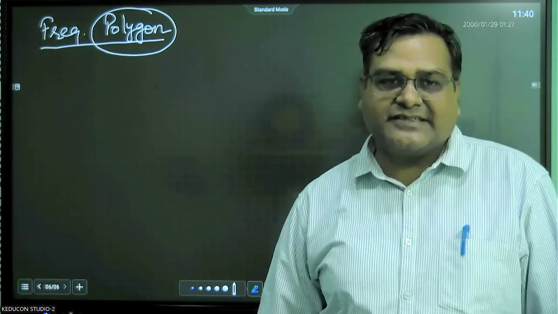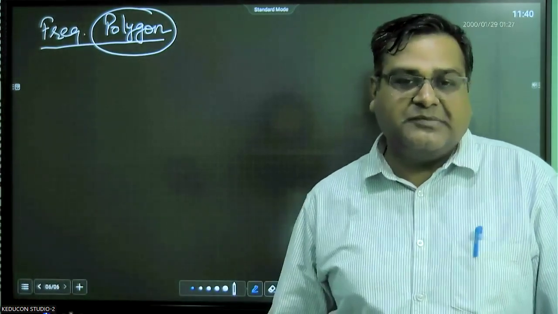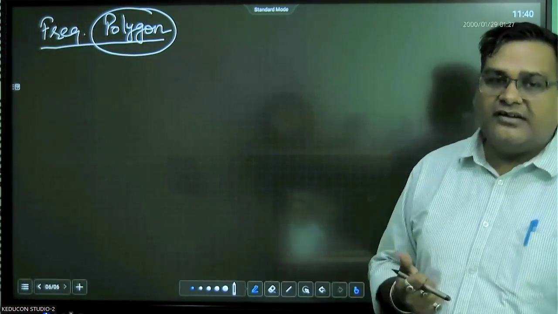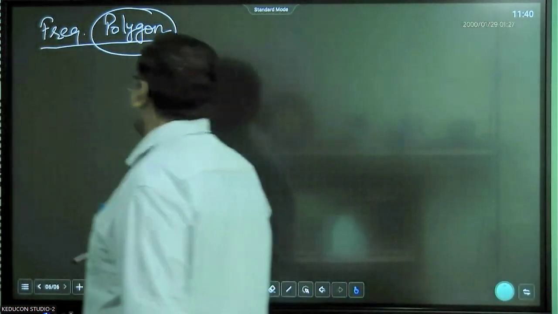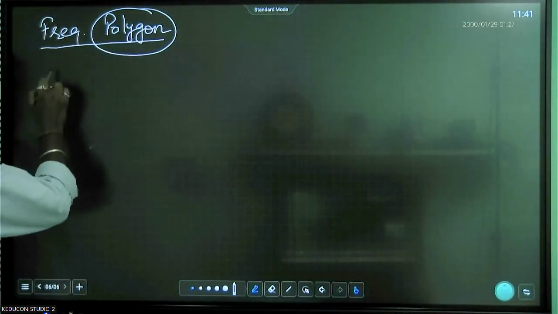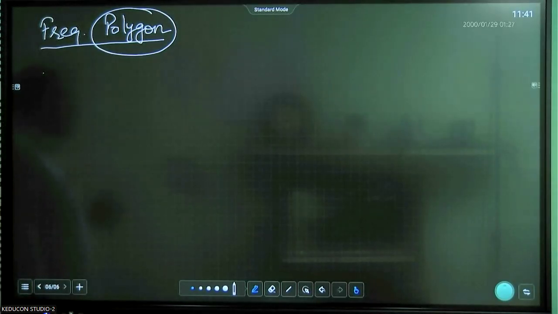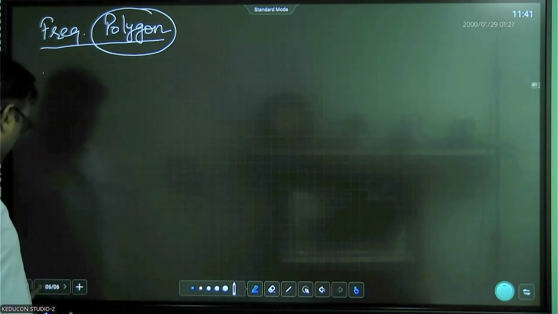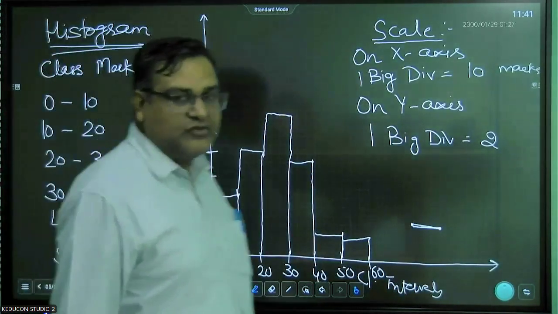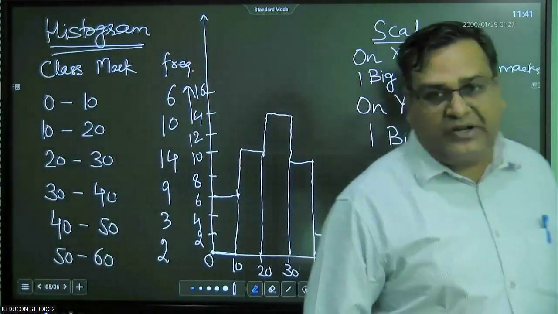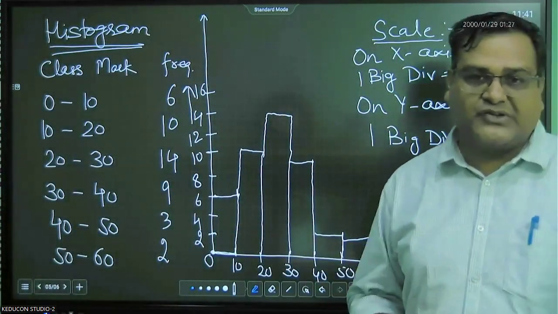Now in this case, we have a frequency polygon, meaning you have to draw the polygon of the frequency. This frequency polygon is of two types: one is the plain polygon, another is the polygon with a histogram.